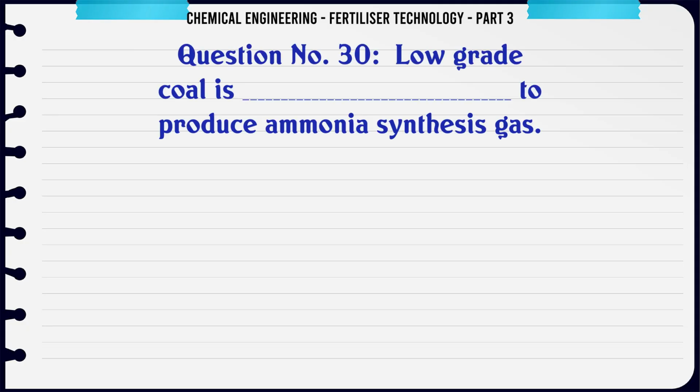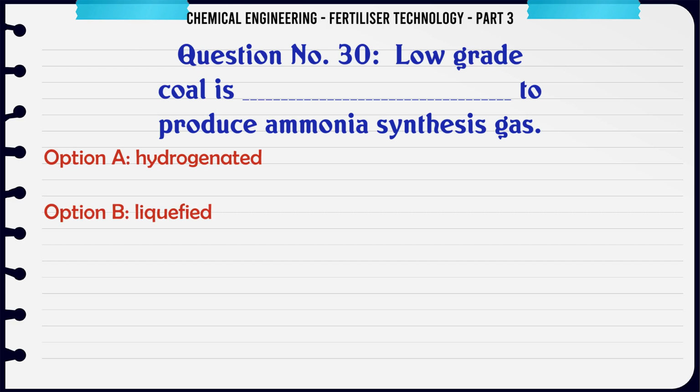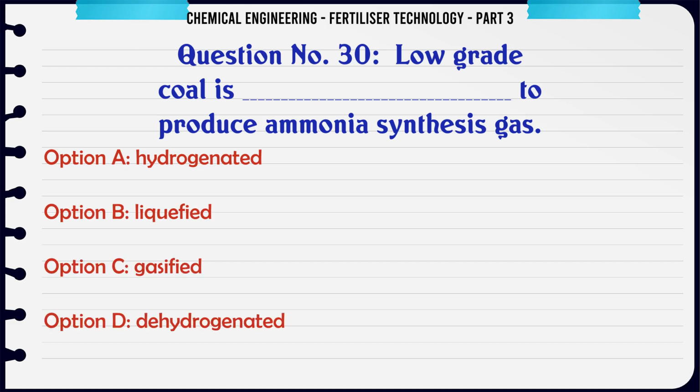Low-grade coal is to produce ammonia synthesis gas. A. hydrogenated, B. liquefied, C. gasified, D.